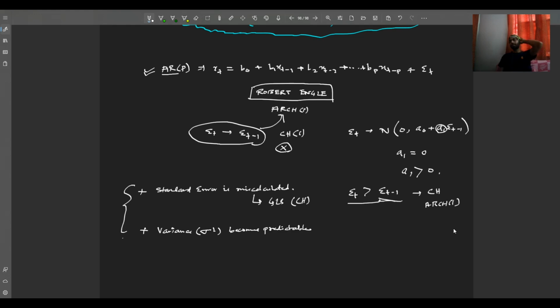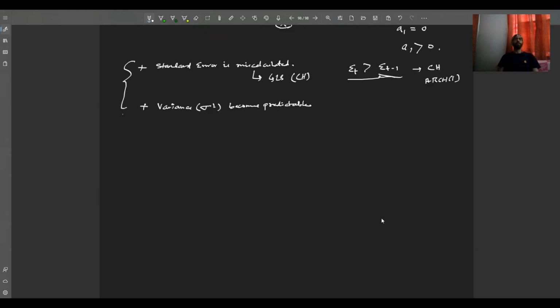Now, how do we test for an ARCH(1) model? There is a method of testing it which is very simple, friends. We just regress the square of epsilon_t with respect to epsilon_(t-1). Epsilon_t squared is equal to, let's say, alpha0 plus alpha1 multiplied by epsilon_(t-1) squared, plus some error, let's say, which is represented by lambda.